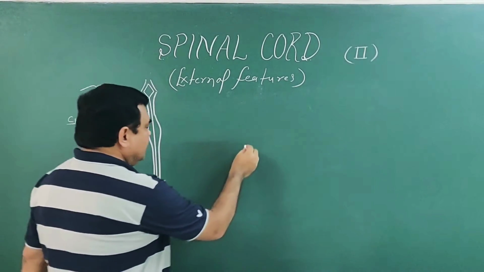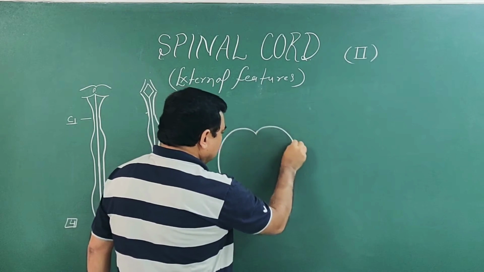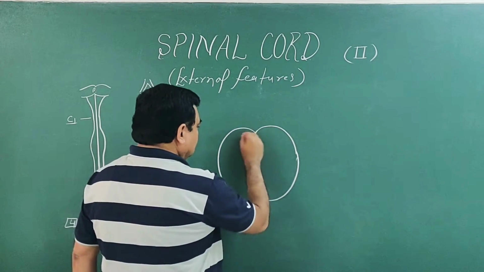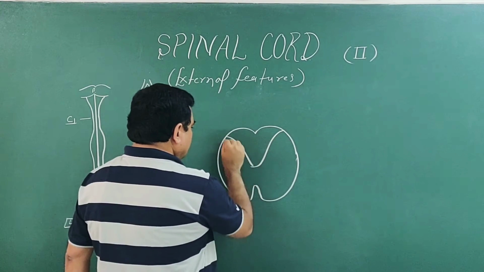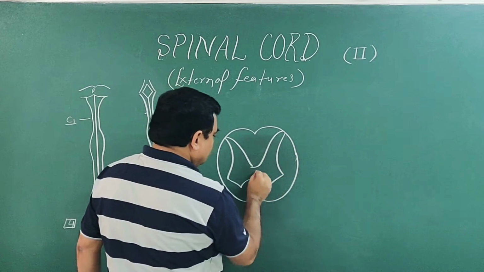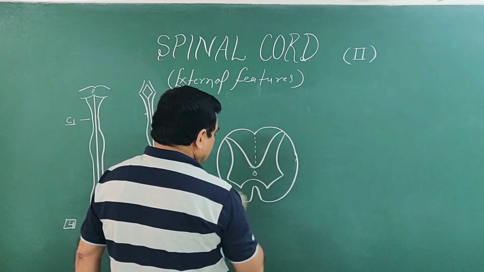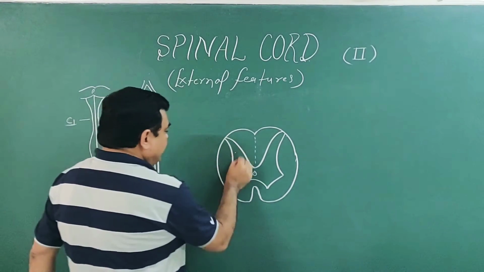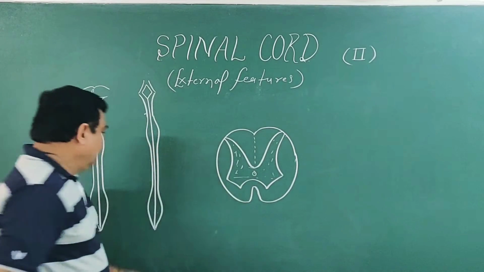If you cut a transverse section of the spinal cord, you will find grey matter here, and here is white matter.